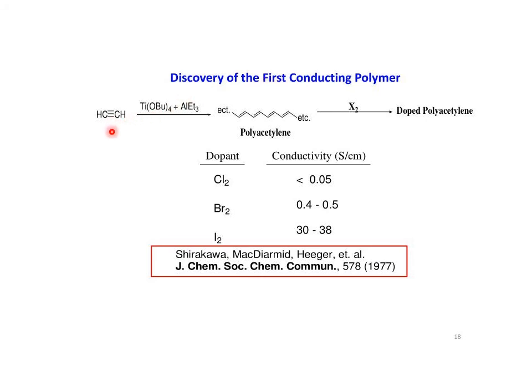So we take this acetylene gas in the presence of titanium tetrabutoxide plus triethyl aluminum to get the polyacetylene compound, and after the doping process with halogens we get the doped polyacetylene molecule. So different types of dopant are added here. If we use chlorine, in that case the conductivity of polyacetylene increases by 0.05 Siemens per centimeter.